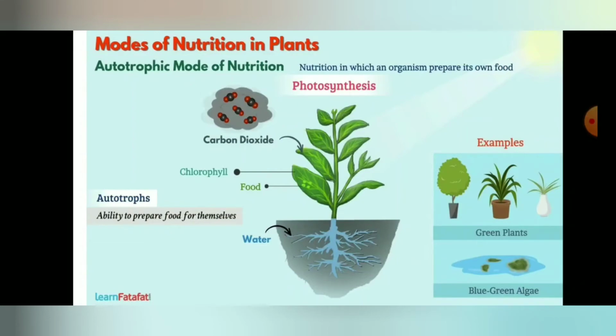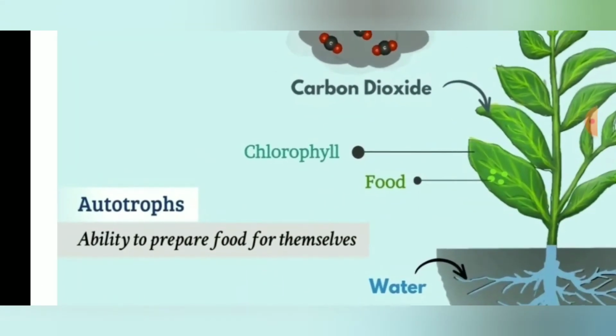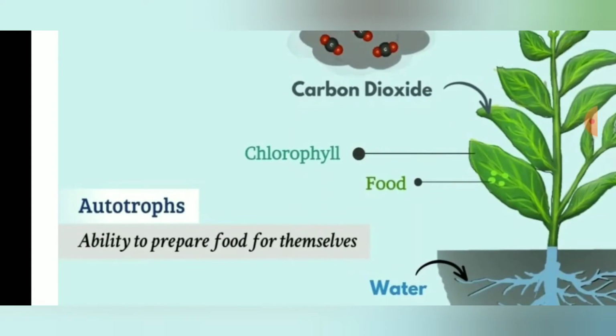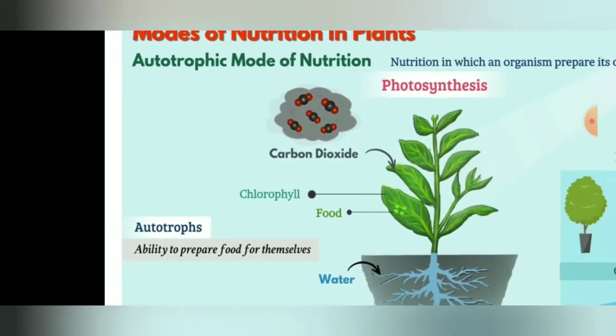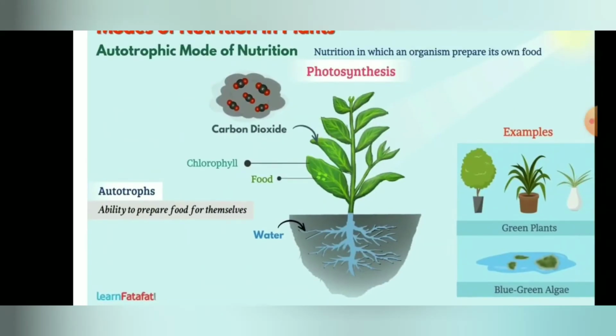The mode of nutrition in which organisms prepare their own food is called autotrophic mode of nutrition. In this slide you can observe the autotrophs' ability to prepare food for themselves. Those organisms which have the capacity to prepare their own food are referred to as autotrophs.